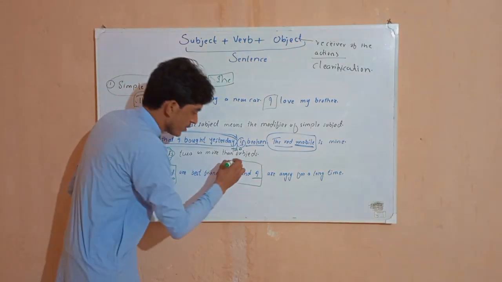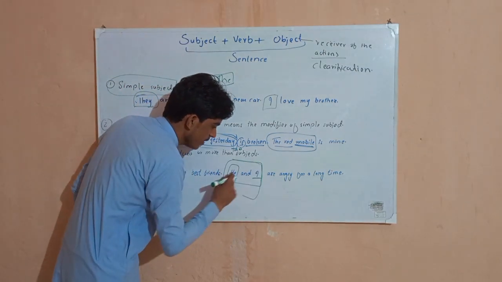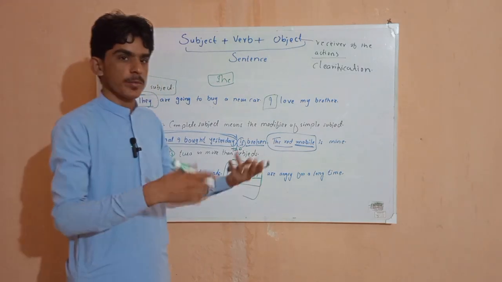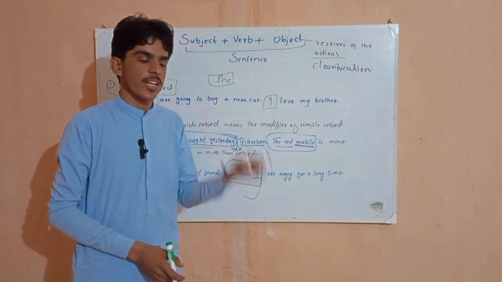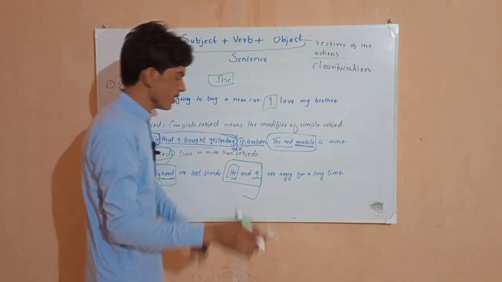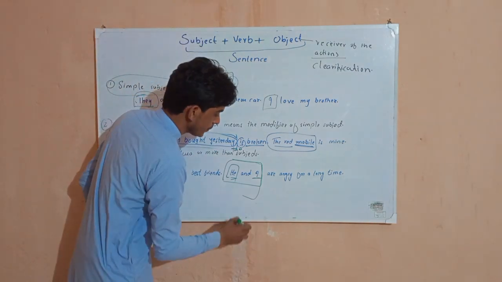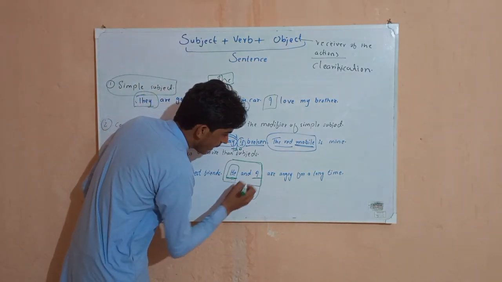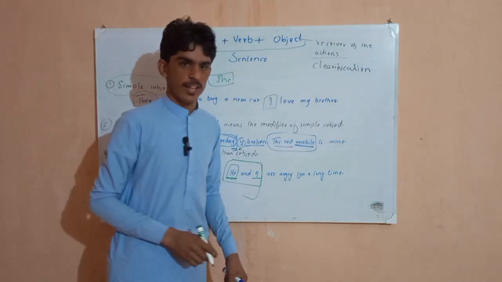So here I have written just two subjects, E and I. But they can be more. They can be 3, they can be 4, they can be 5, whatever you want. That is different for you. So E and I are angry for a long time.